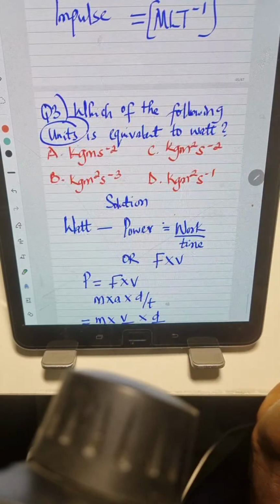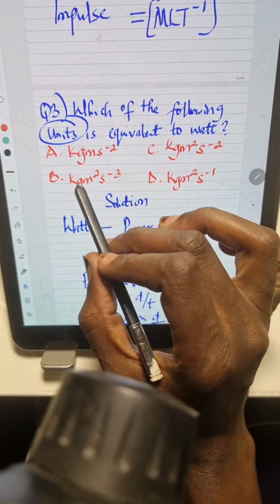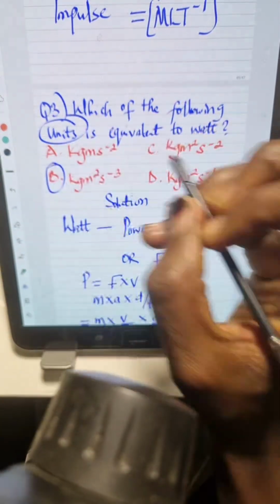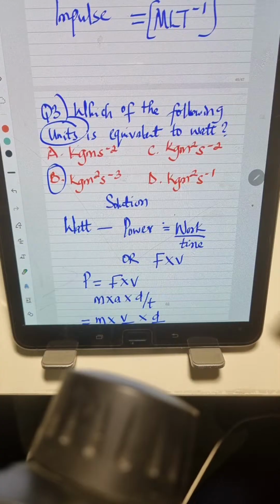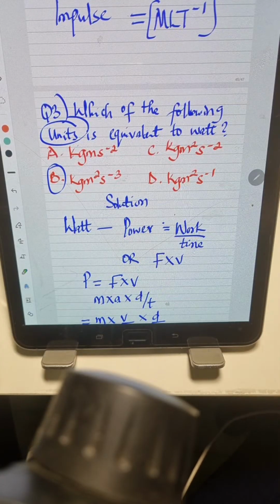So let's look at the options. Which option has the correct answer? Kilogram meter square per second cube. So option B is the correct final answer.